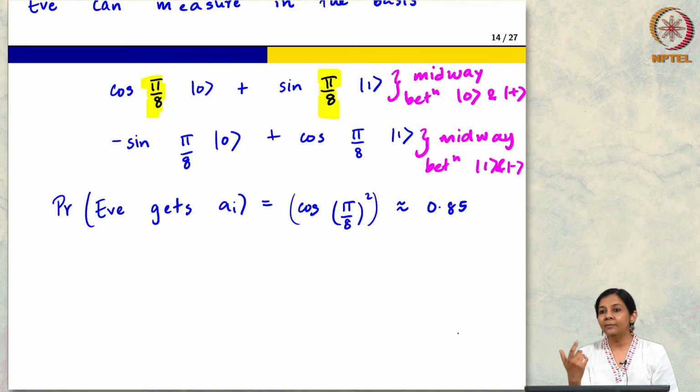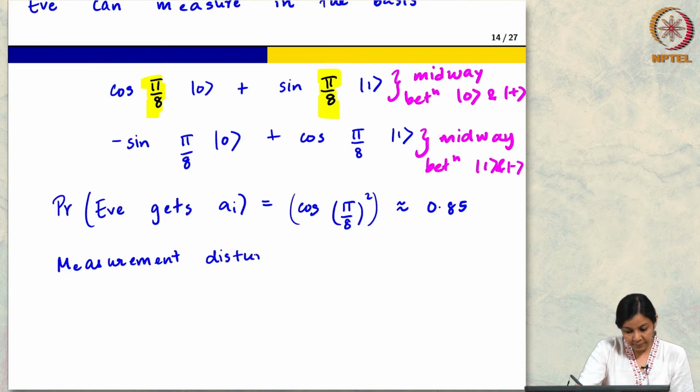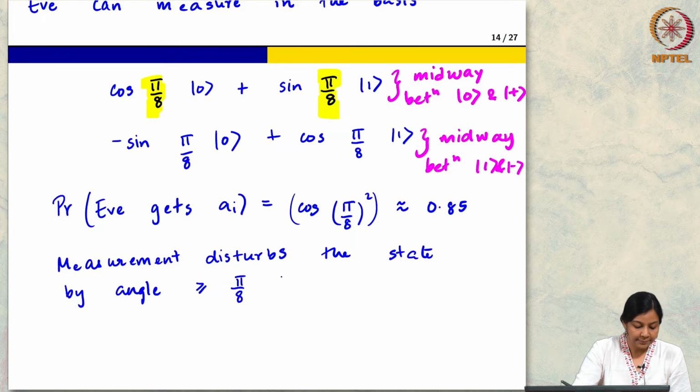So you will now change the state by about pi by 8 radians, and therefore when Bob does the measurement, Bob gets a different bit with some probability related to pi by 8. Okay, so I will just write it down. The measurement disturbs the state by angle about pi by 8.